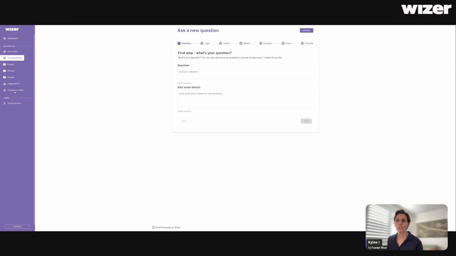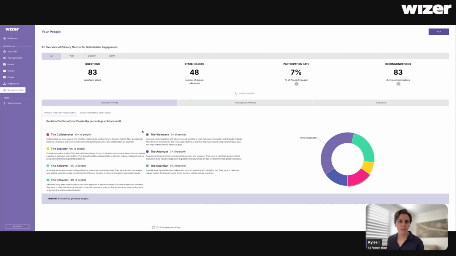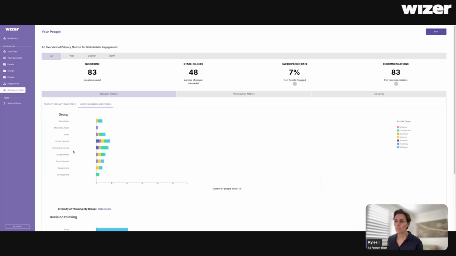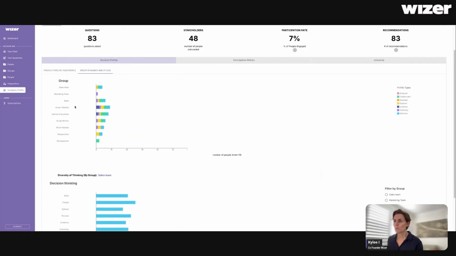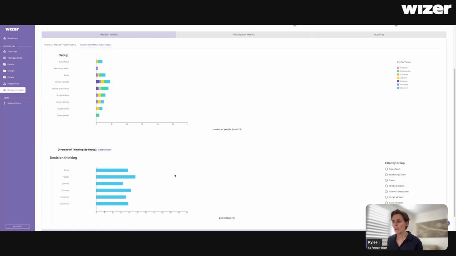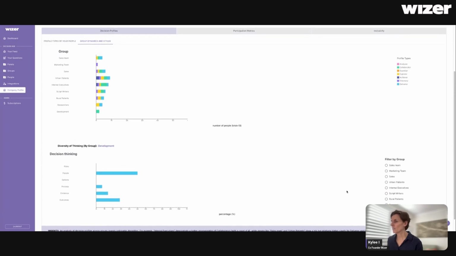The other thing we can do is, if we're admin, we can see the company profile data. Don't worry too much about this. This is just Wizer's, but you can see your aggregated decision style, types of decision style, what you might be missing. We've got a lot of collaborators in. You also can see your groups, and you can see what your group is doing by decision profile types. You can also start to filter the group and see what your cognitive diversity differences are. So how balanced are you in your different groups? And our insights let you know.